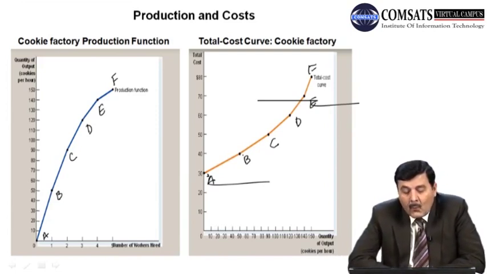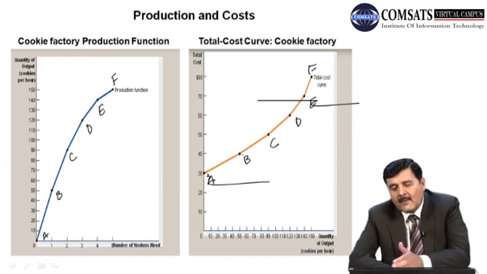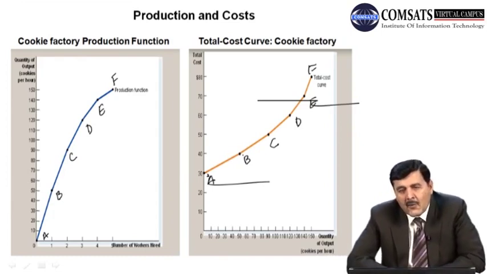But when this process continues and we take this further, प्रोडक्शन फंक्शन starts becoming flatter. What it means is that total product starts becoming constant, and cost will become steeper. What it means is that the cost starts increasing more, right?